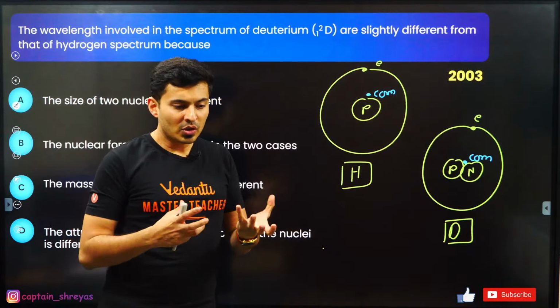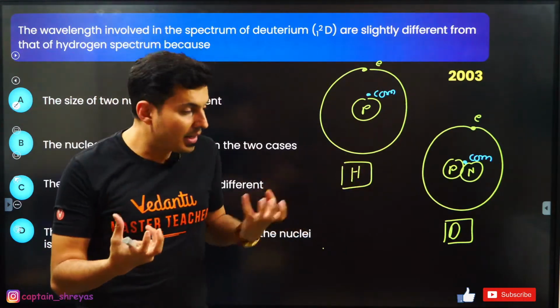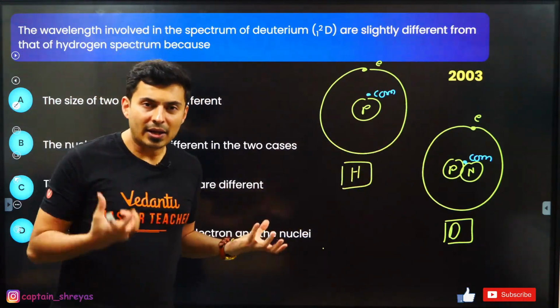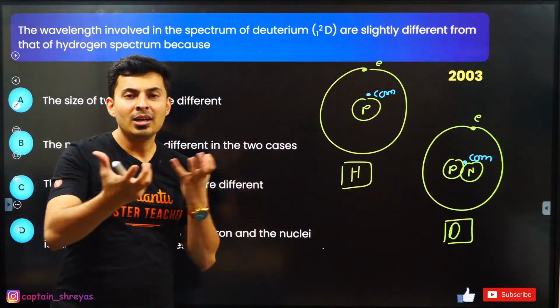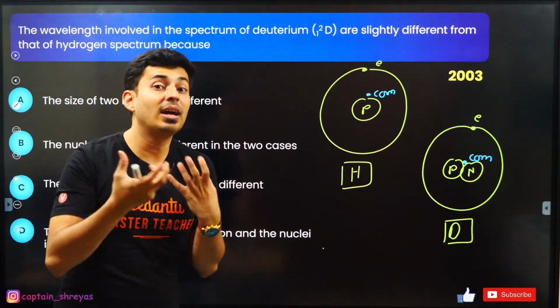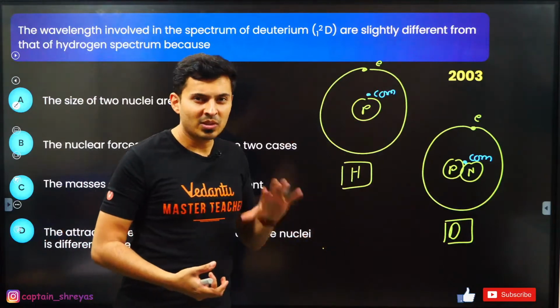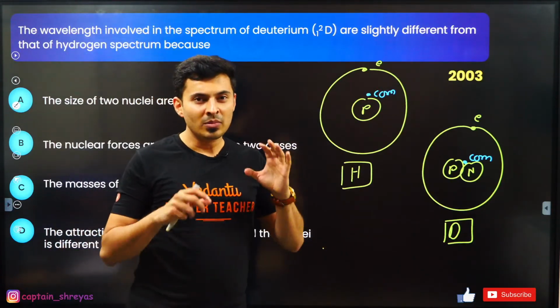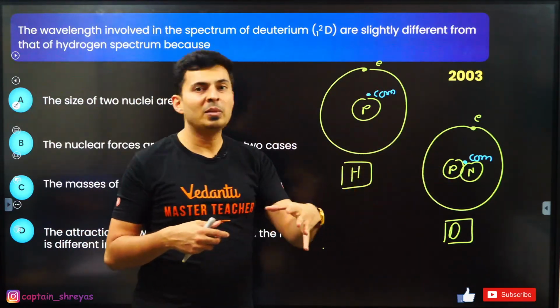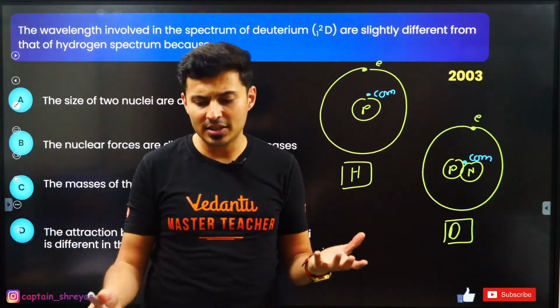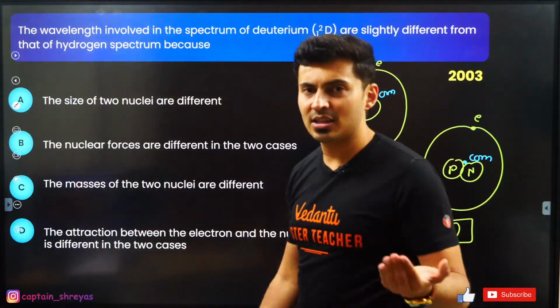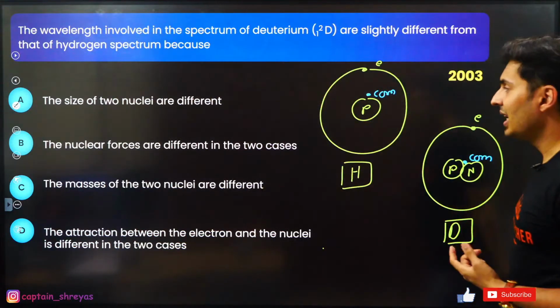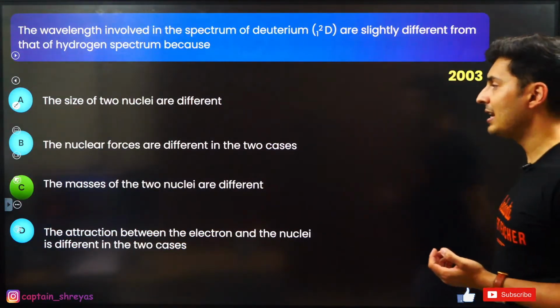change a little bit. So whenever a body is revolving around another body, actually the other body is also revolving around it, but you generally do not see the motion of the heavier body because it's very heavy. The center of mass is almost on the body. So when you change the mass, the center of mass changes, and the revolution and orbits change. So energies change, radius changes, wavelengths also change. That's the reason. So the masses of the nuclei are different.